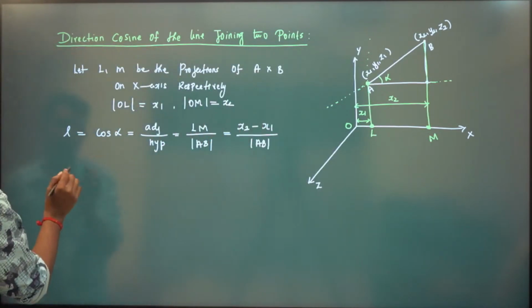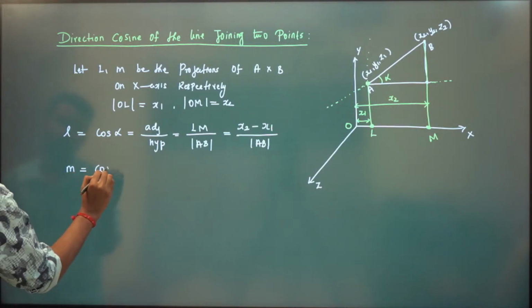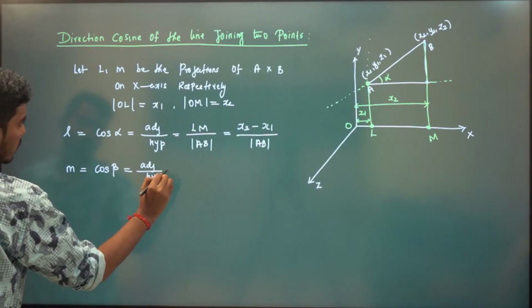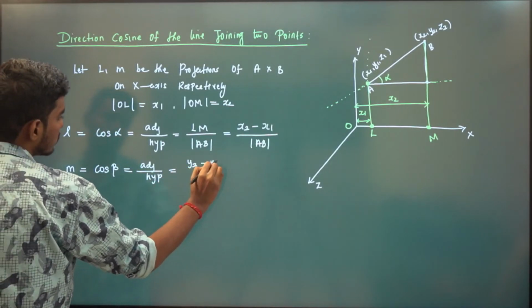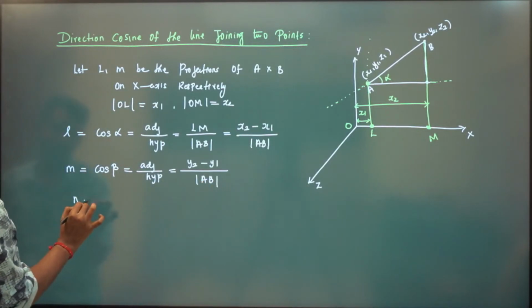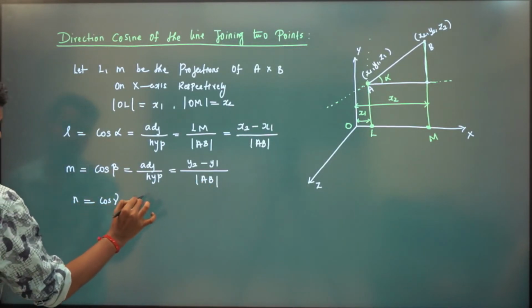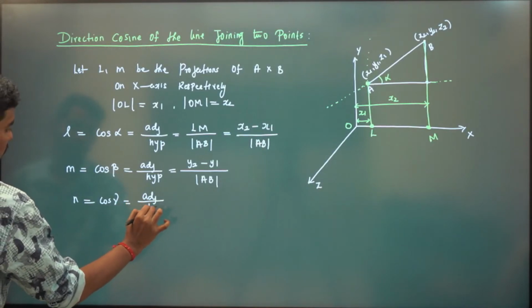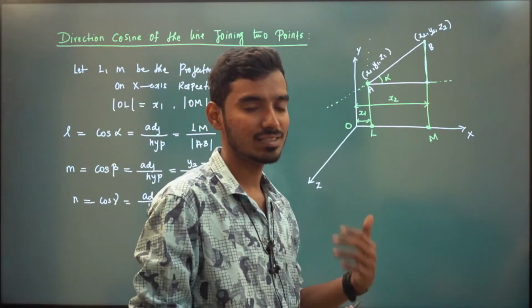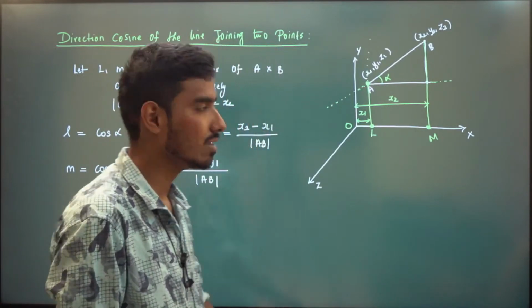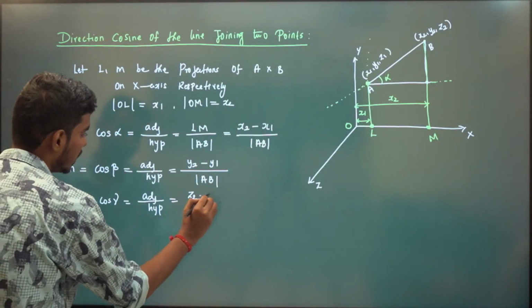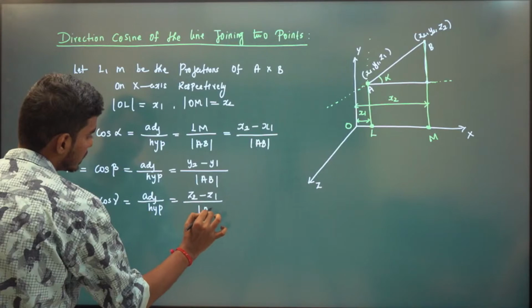Now similarly, what is M? M will be cos beta. Again it will be adjacent by hypotenuse. In this case you will have y2 minus y1 divided by the length of AB. And similarly, you will have cos gamma, adjacent by hypotenuse. We can easily visualize x and y, but for the z-axis it is hard to visualize in 3D, so we write similarly. So N is adjacent by hypotenuse, which is z2 minus z1 divided by the length of AB.